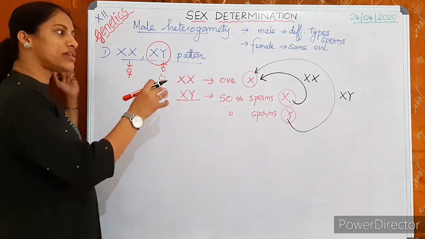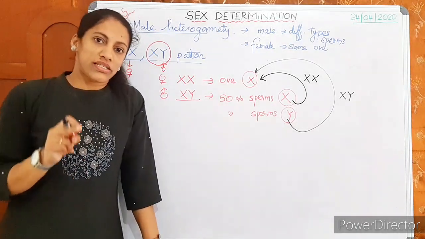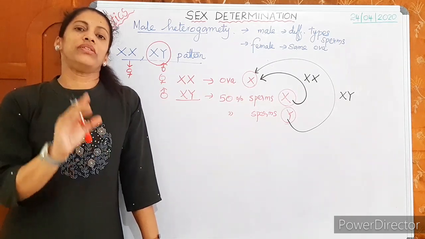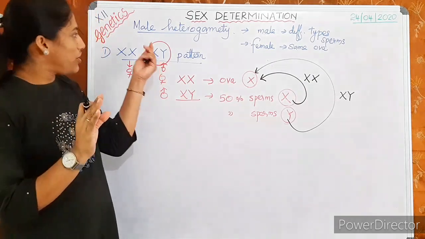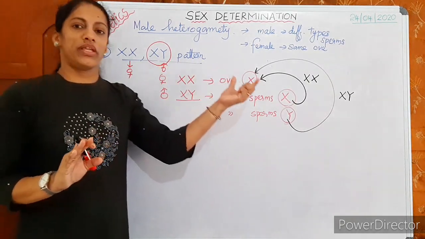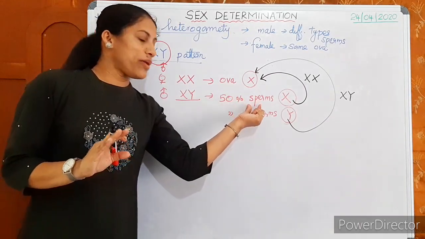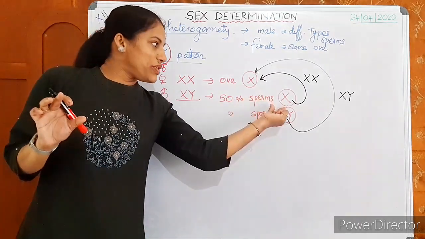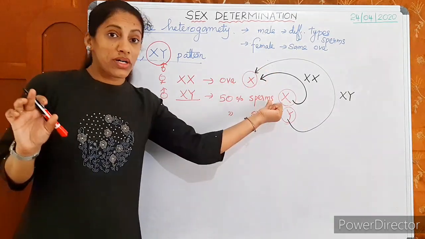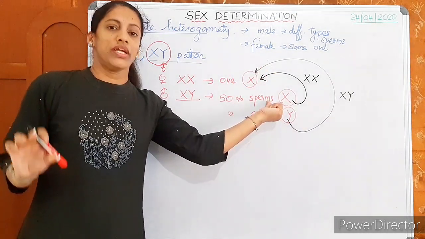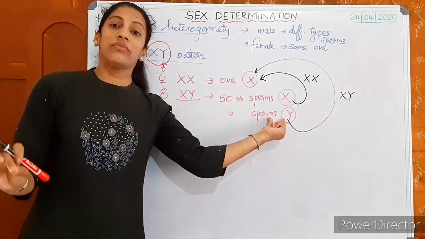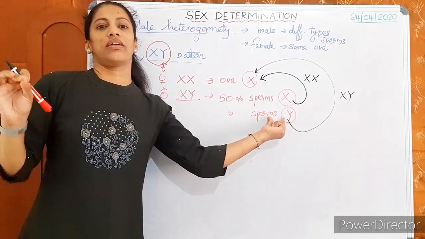So what determines the sex here? In the XX-XY pattern, the nature of the sperm determines the sex. Or in all male heterogamety types, the same case. The male is determining the sex. I mean the nature, what type of sperm it is, whether the sperm is with an X chromosome or with a Y chromosome. If the sperm is with an X chromosome, it results in a female baby. And if the sperm is with a Y chromosome, it results in a male.